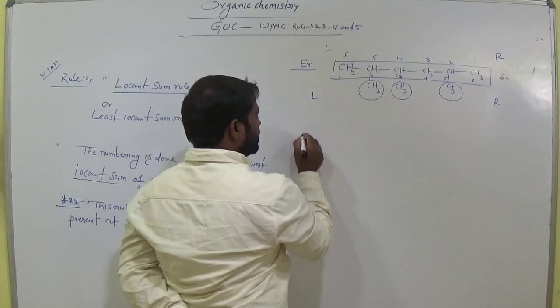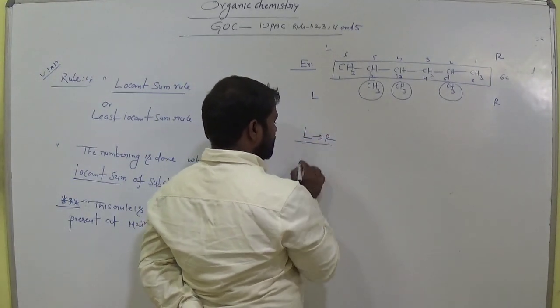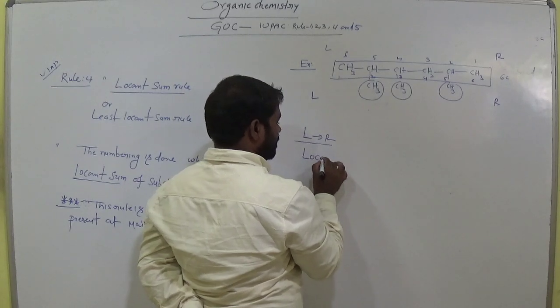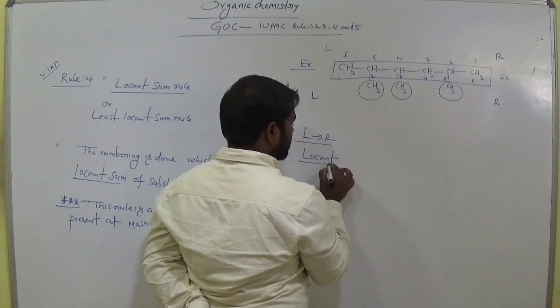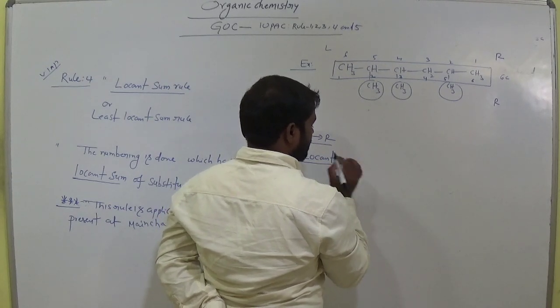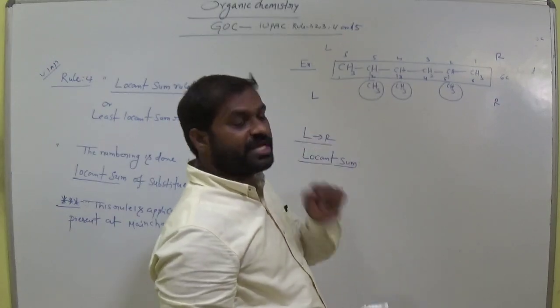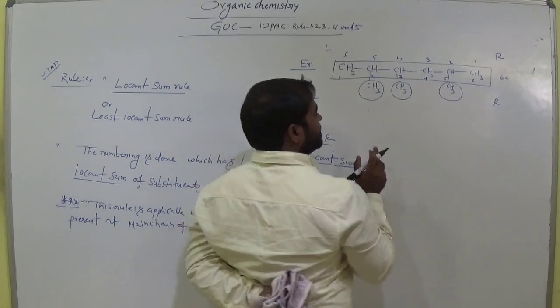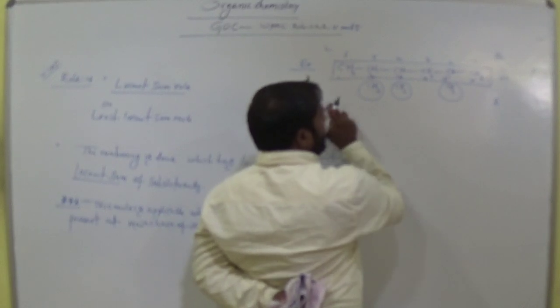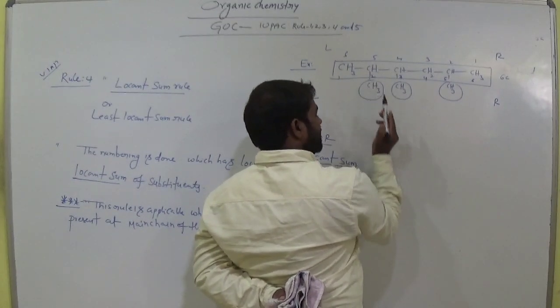First, I would like to consider left to right. Locant sum means first we have to select the locant positions, where the substituents are. In left to right, this is the substituent, present at the second carbon.